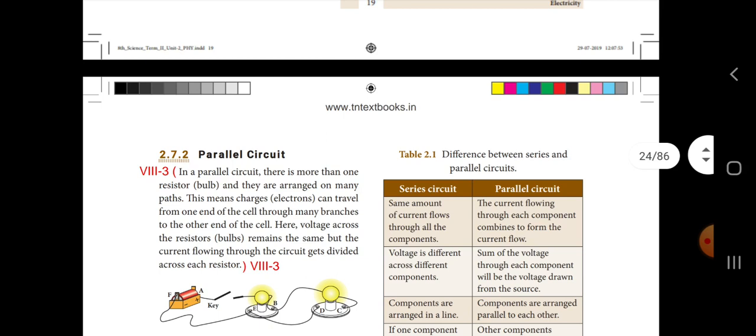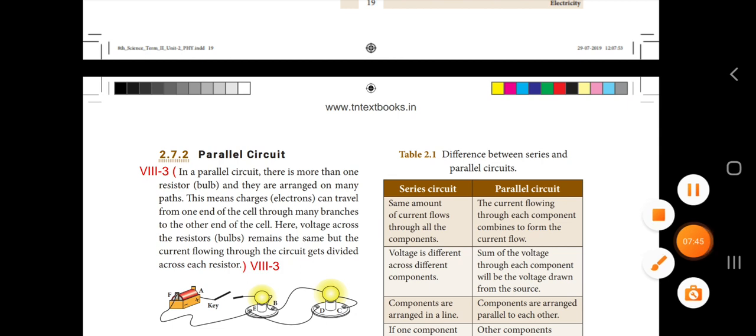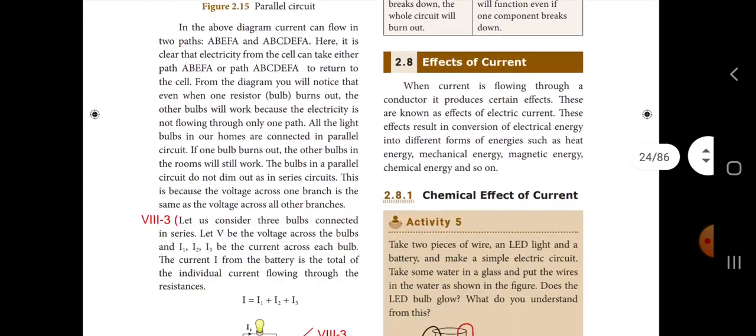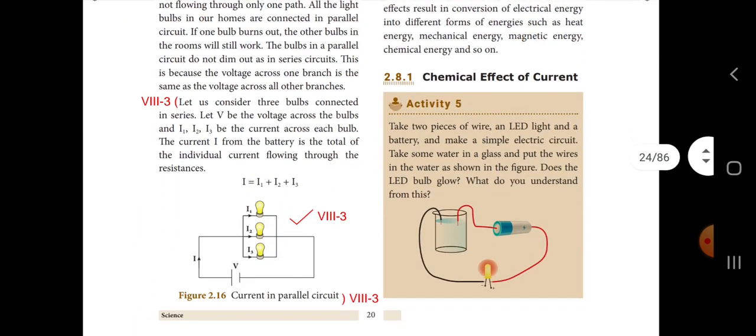So next we move on to the parallel circuit. So in a parallel circuit there is more than one resistor and they are arranged on many paths. This means charges can travel from one end of the cell through the many branches to the other end of the cell. Here, voltage across the resistors remains the same, but the current flowing through the circuit gets divided across each resistor. Let us consider three bulbs connected in parallel.